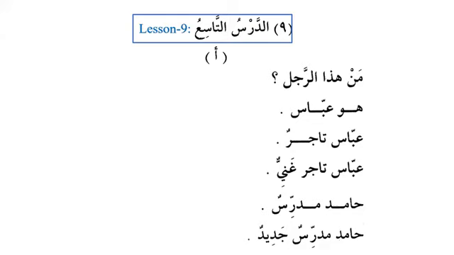So, ad-darsu at-tasi'u, lesson number 9, and part A, hamza, as we can see here, so that means A. Man hadha rajulu, who is this man? So we can see over here that hadha rajulu is ishara wa musharun ilayh, which is a demonstrative phrase, and we will say that this is a complete sentence now. Who is this man? It's a question basically, but it's a complete sentence.